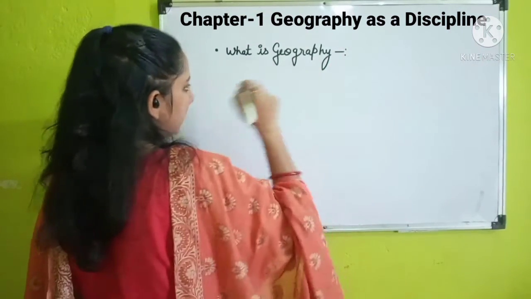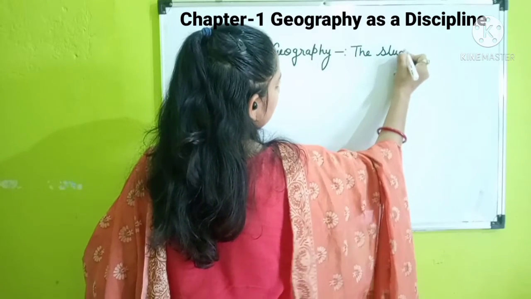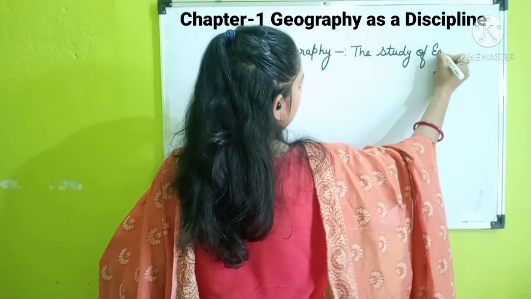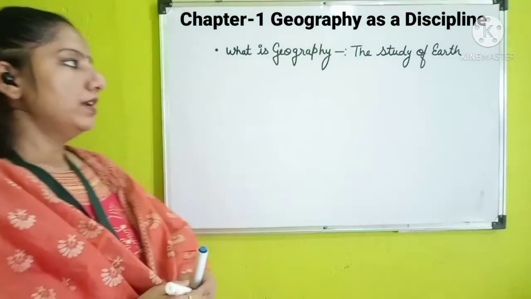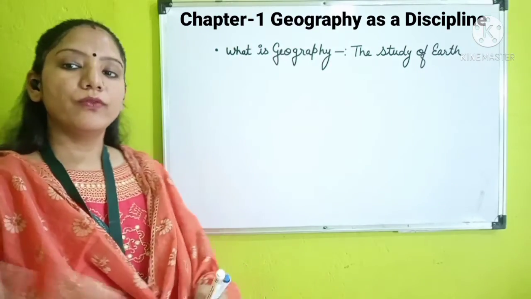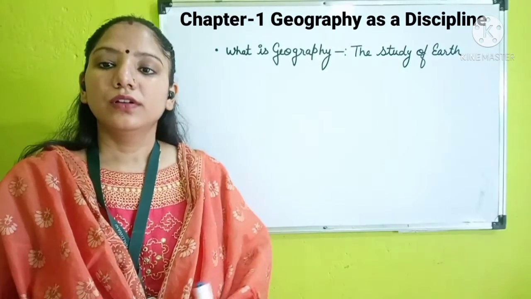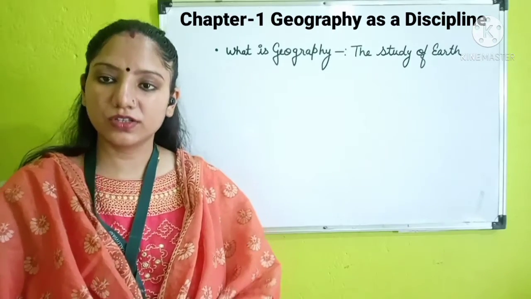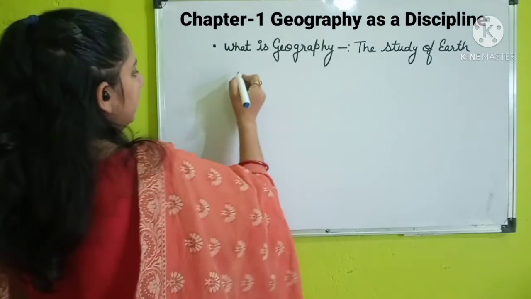In the simple word we can say Earth. But from where it has come? Who has coined it first? And from where the word geography came? So first of all, the word geography was coined by the scholar Eratosthenes. The scholar, he was a Greek scholar.